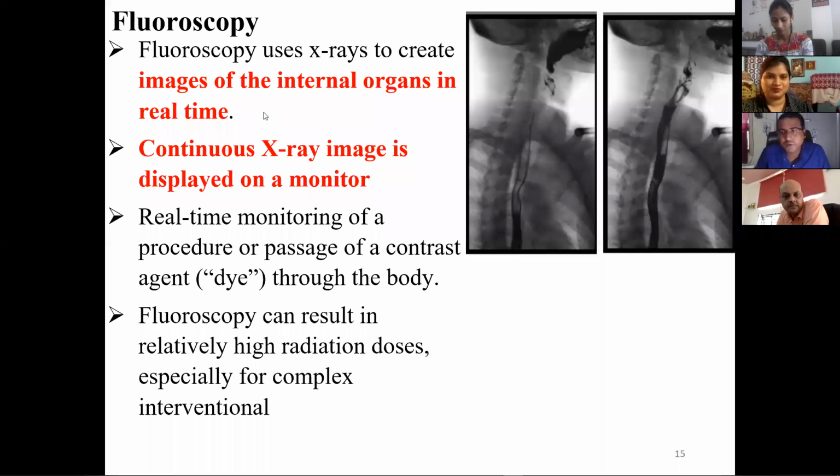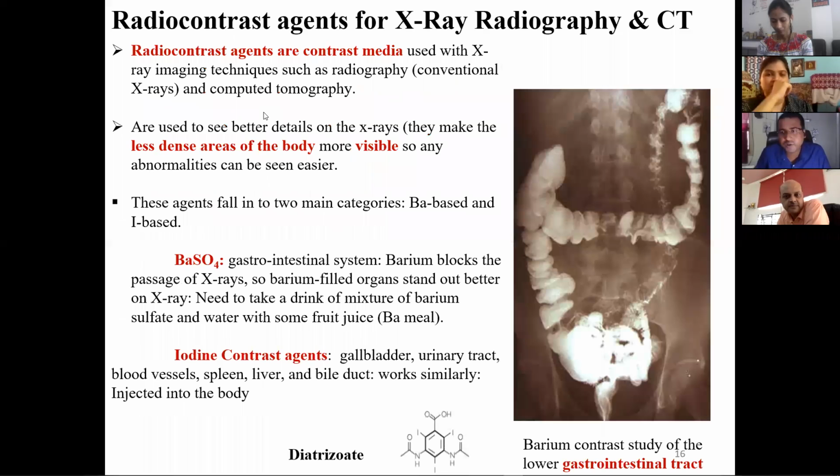Apart from that, there is another application. Suppose we want to image the GI tract. In the GI tract, all are low Z materials, low atomic number, that is carbon, hydrogen, oxygen. Those will not interact with the X-rays, so we cannot understand whether there is any damage by simple X-ray. There are other methods, but they are costly. So if we want to use the X-ray radiography technique for the GI tract, where low Z material is present, we can add a radio contrast agent as the contrast medium. Suppose a barium sulfate solution is given, or an iodine contrast solution.